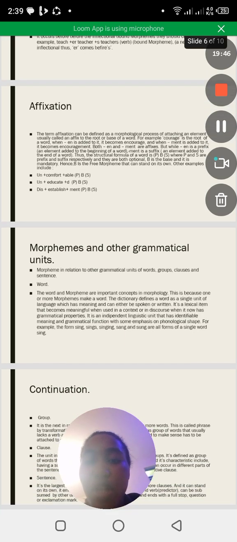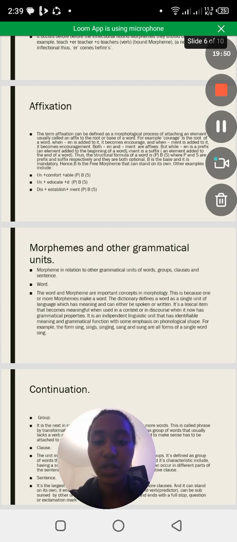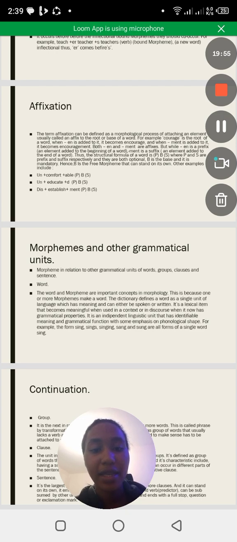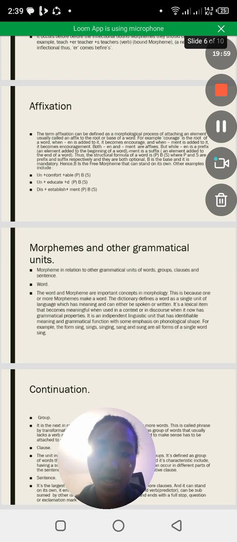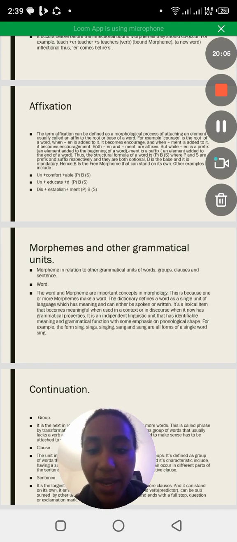So let us now look at morphemes and other grammatical units. Morpheme in relation to other grammatical units. We are going to see how they relate to words, groups, clauses, and sentences. The first one is a word. The word and morpheme are important concepts in morphology. This is because one or more morphemes make a word.